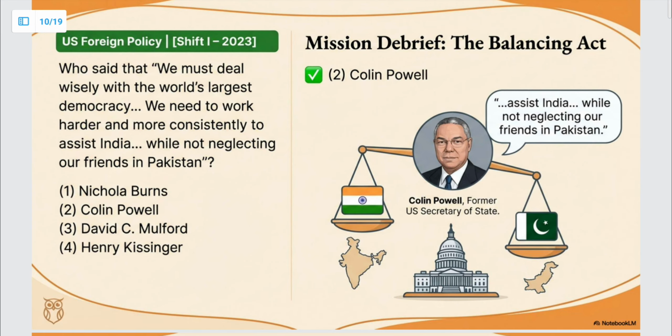who said that we must deal wisely with the world's largest democracy? We need to work harder and more consistently to assist India while not neglecting our friends in Pakistan. So this was said by Colin Powell. Okay, this is a quote based question, and I think this is slightly tough because most of the names given here are मतलब कंफ्यूजिंग है. कोई भी बोल सकता है ये सवाल, ये स्टेटमेंट, तो इट्स अ बिट कंफ्यूजिंग एंड टफ क्वेश्चन.